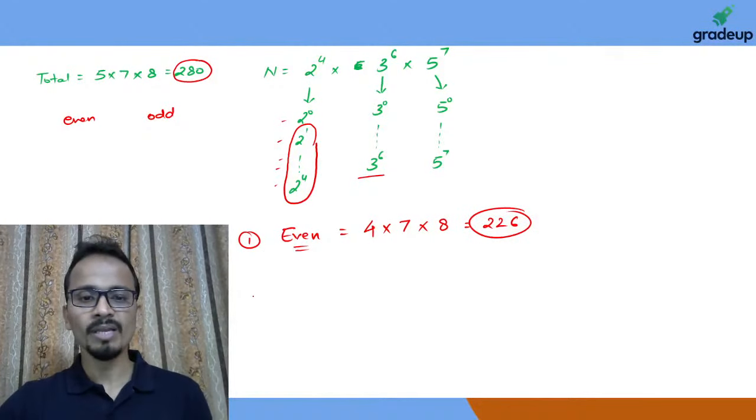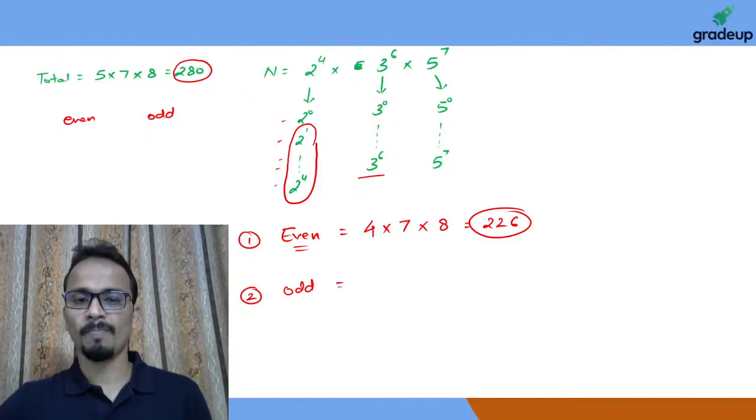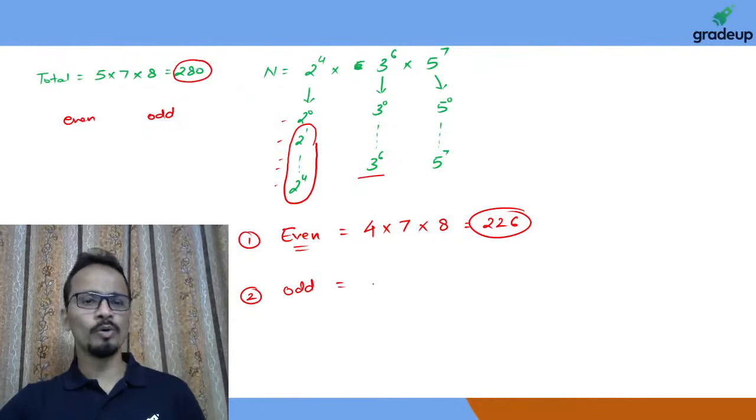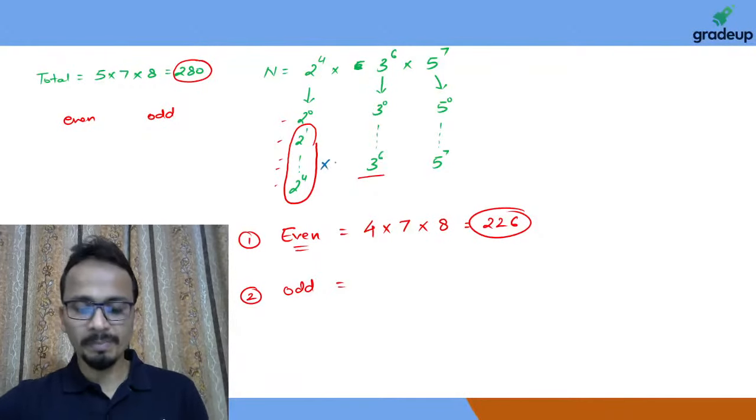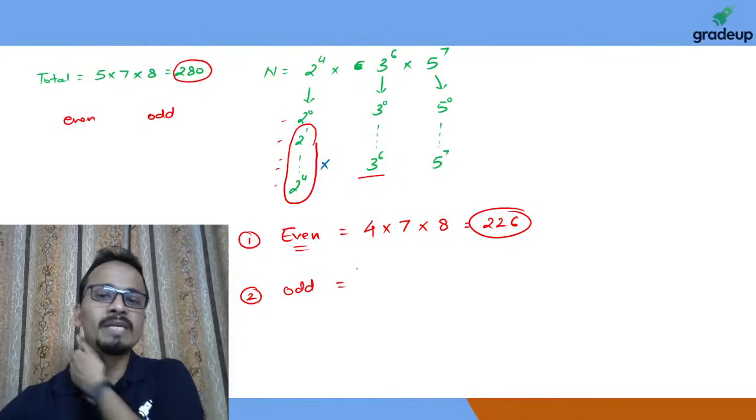All right. Now let's move towards the second question. The number of factors which are odd. Now let's see which factors will be odd. So odd means an odd number is not divisible by 2. So that means no power of 2 should be present. No power of 2 should be present.